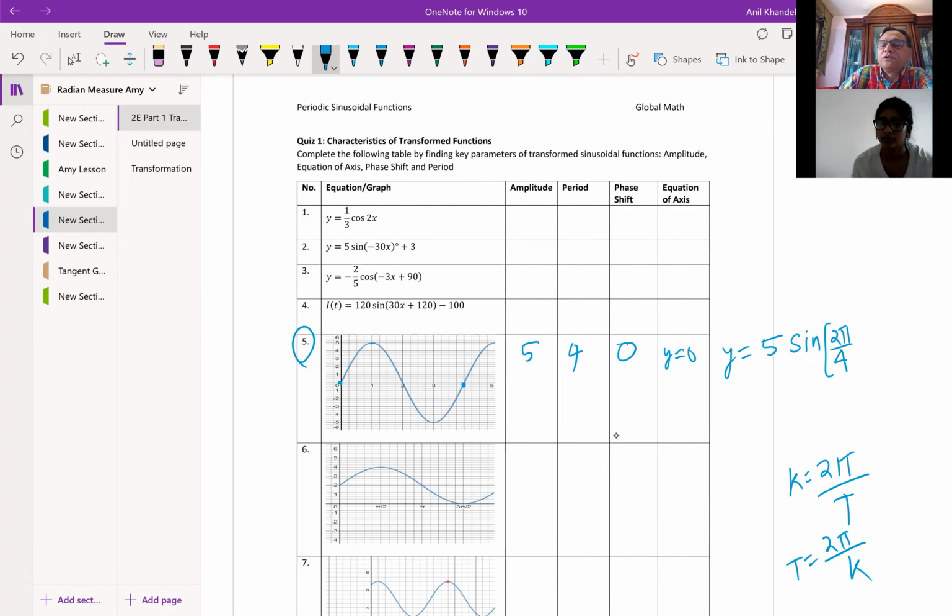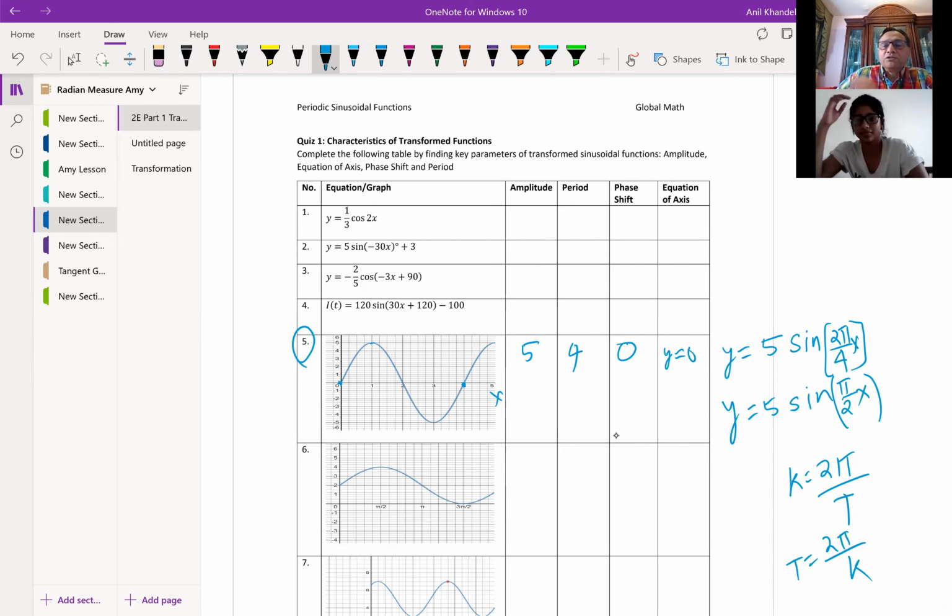Phase shift is 0, so we'll write nothing here, and the axis is also 0. So that becomes the equation, which you may simplify and write as 5 sine of pi by 2 x, where x is on this axis. Is that clear to you? Do you see how simple it is to get to the equation? Let's try one more.